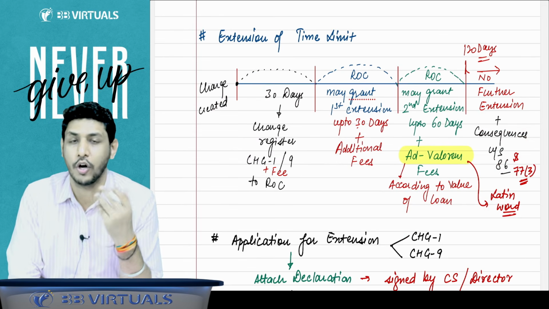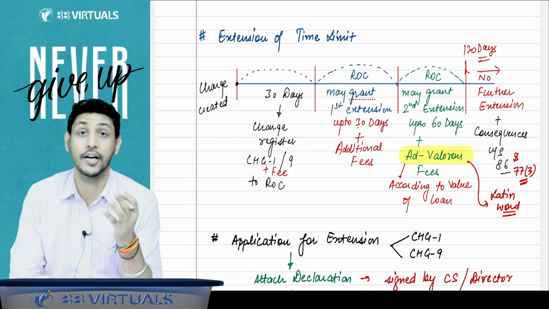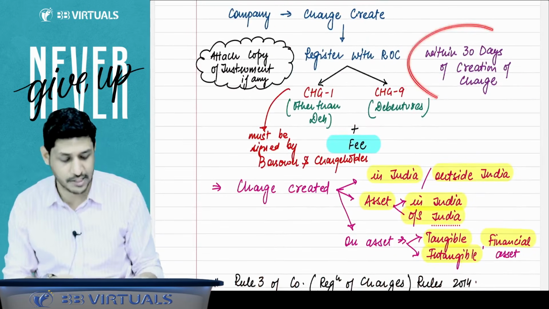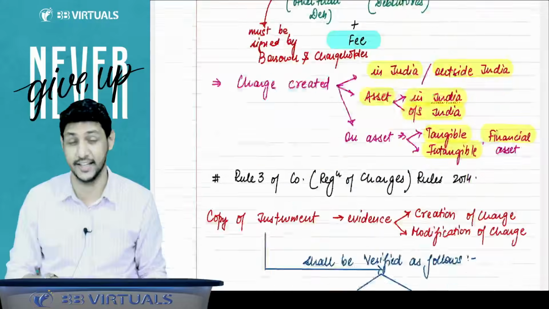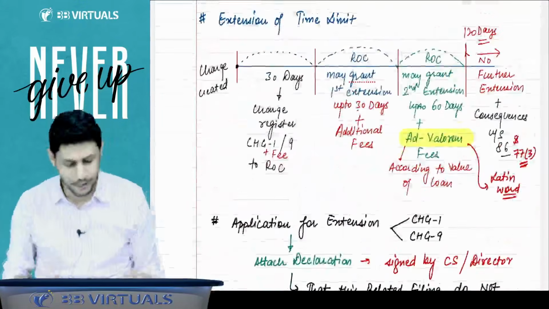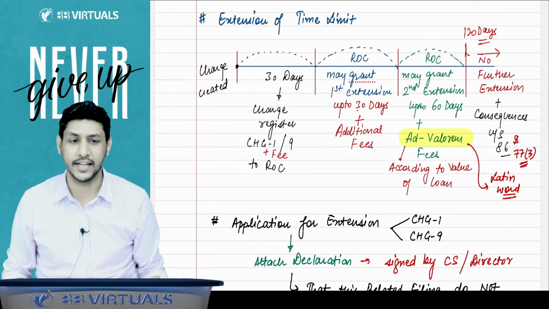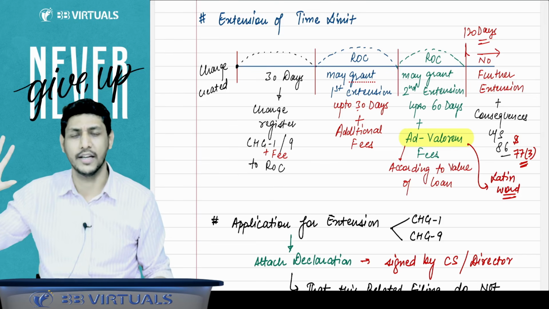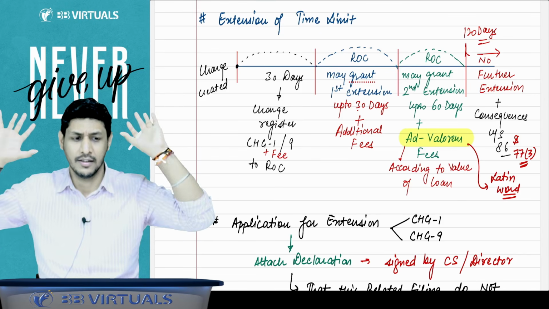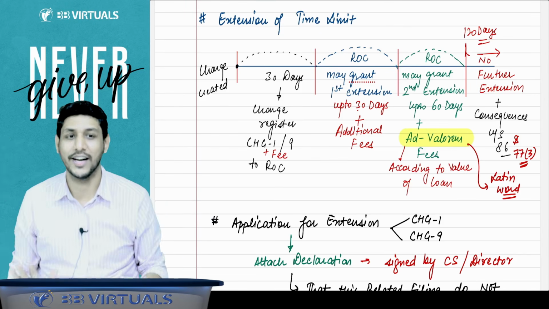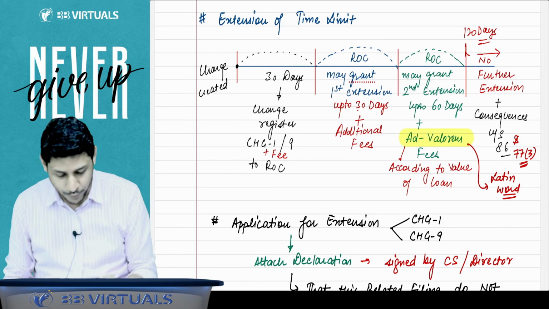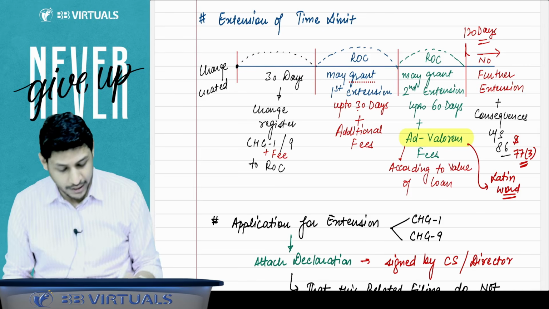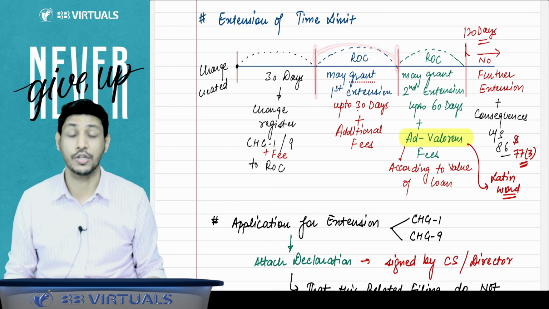Sir, if we are not able to get that charge registered within a period of 30 days, you have said that your charge must be registered with the ROC within a period of 30 days. But suppose we were not able to register it within 30 days. The director was busy on his honeymoon, was not aware of anything, and all others were also unable to get the charge registered. Then what will happen? If you are not able to register this charge within 30 days, you can file an application to the ROC for an extension.